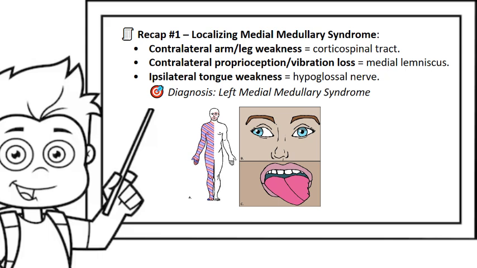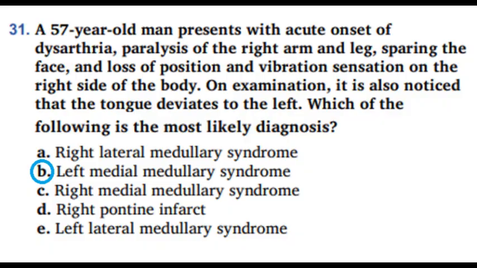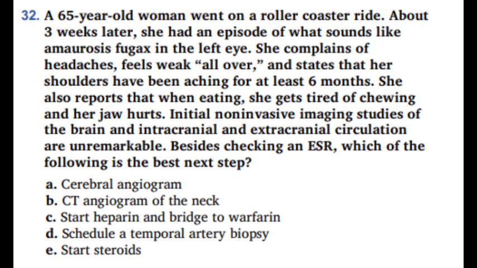Localizing medial medullary syndrome. You see contralateral arm or leg weakness? Think corticospinal tract. You see contralateral proprioception or vibration loss? Think medial lemniscus. You see ipsilateral tongue weakness? Think hypoglossal nerve. What strikes your mind? Left medial medullary syndrome, aka the Dejerine syndrome. Easy, right? Next question. Question 32.